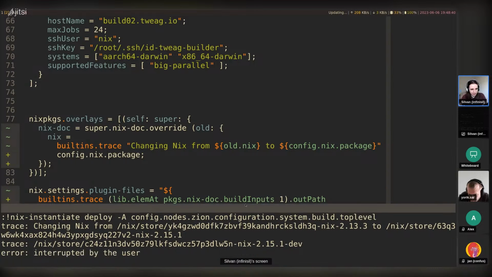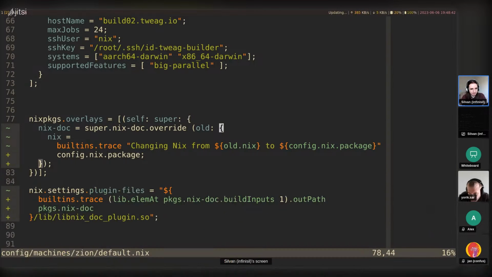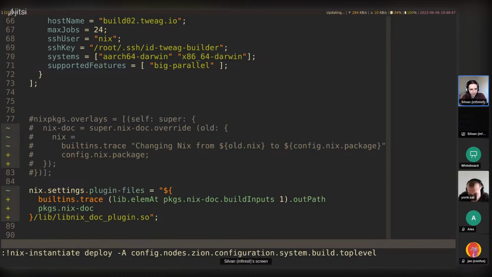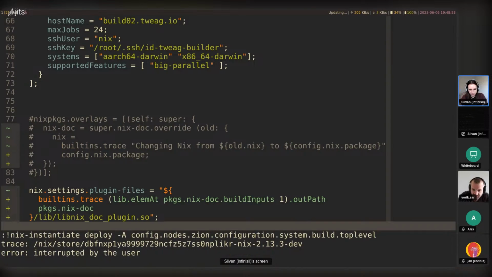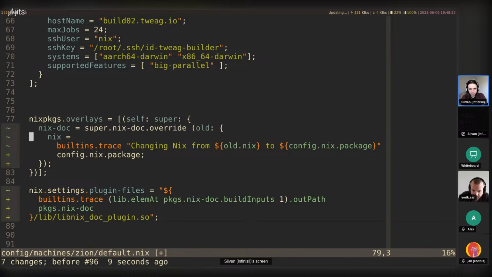Whereas if we don't apply the overlay, let's see what happens. If we remove this, then it is the old Nix. Yeah, so the overlay definitely works.